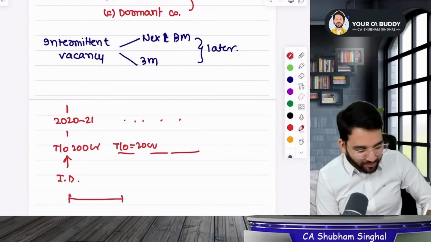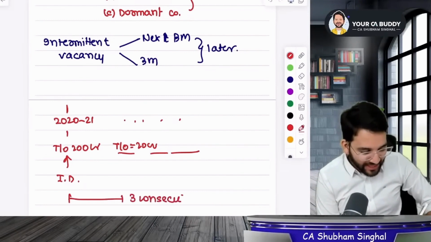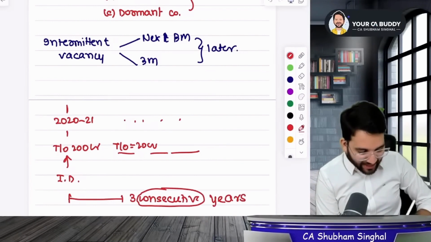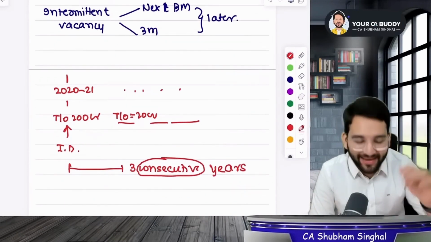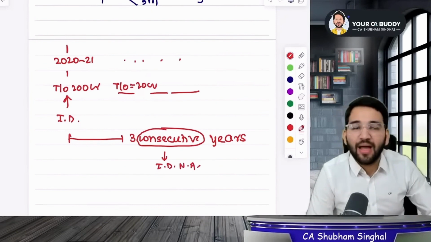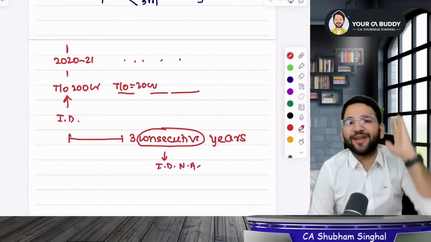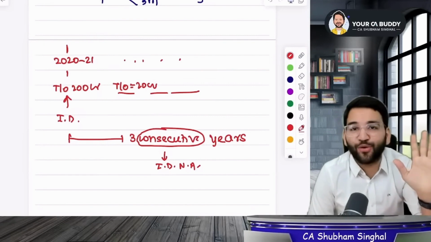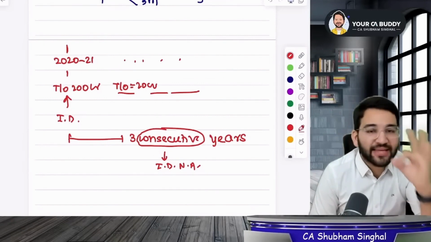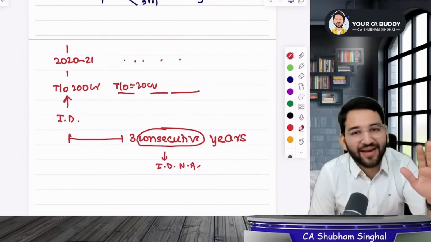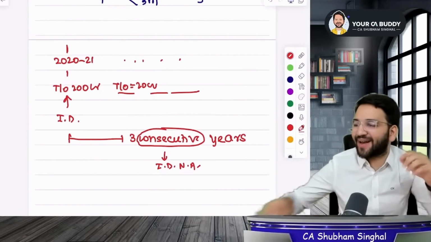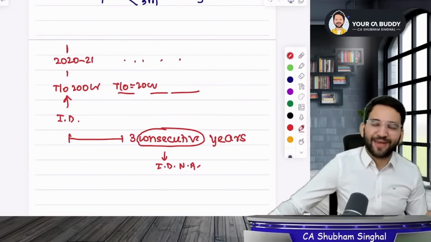The law states if for 3 consecutive years, listen to me carefully, for 3 consecutive years, you don't cross these limits, I will repeat it once again. If you don't cross these limits for 3 consecutive years, then after that, the independent director provision will not apply to you. If you don't breach this limit continuously for 3 years, meaning paid up share capital is not 10 crores, turnover is not 100 crores, and loan is not 50 crores, then after 3 years, you will no longer need to have independent director provision. It will be over. After that, you can continue as normal without an independent director.